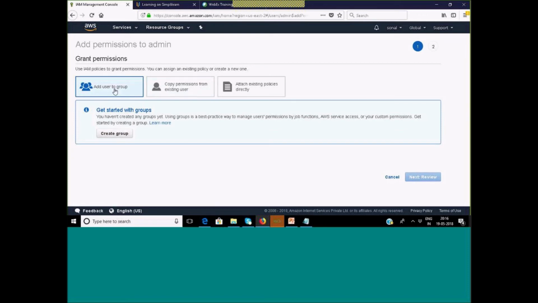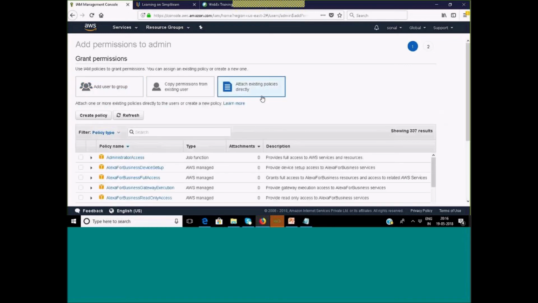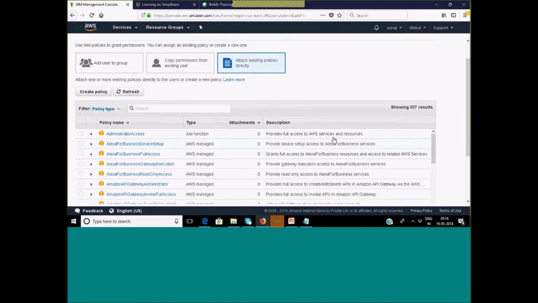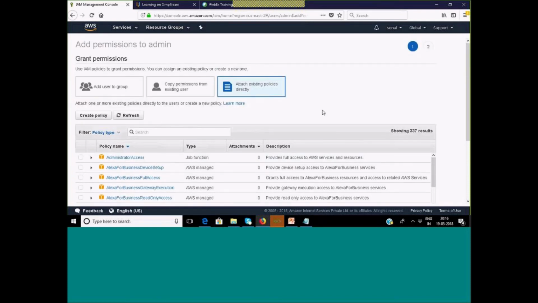So there are multiple options. Either put the user in a group, or copy permissions from an existing user. Let's say you want to assign the same permissions that you have given to the other user. Or you can attach an existing policy directly. So I'll go with the policy first. Only these two accesses are available. To get access to the management console, a login name and a password are required. To get access to the CLI, the access key and secret access key, these two keys are required.